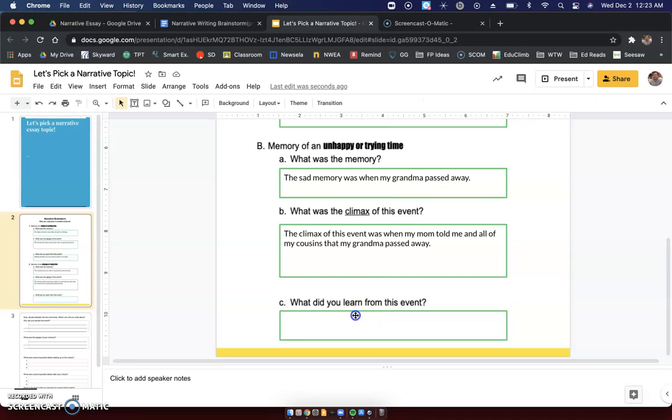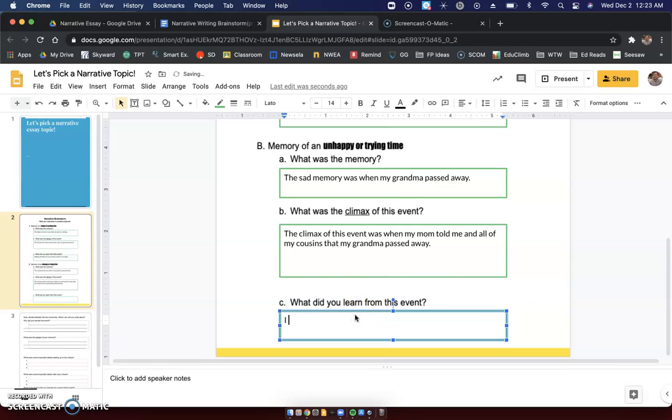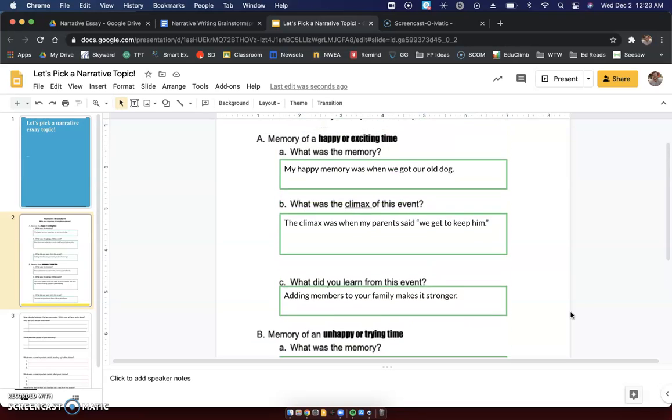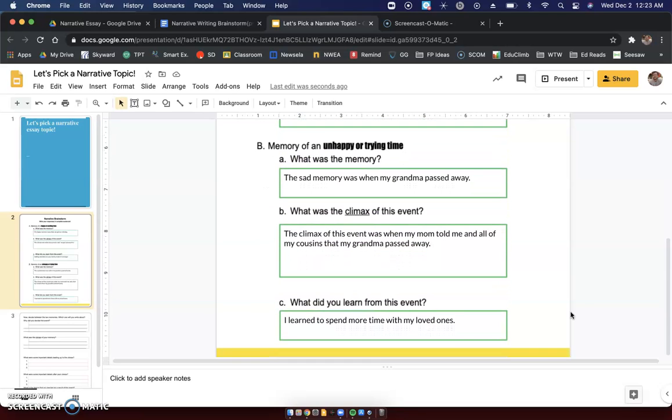Okay. What did I learn from this event? I learned to spend more time with my loved ones. All right, I learned to spend more time with the people that are important to me, because someday they might not be here. Okay. All right, so now we have a happy memory, and we have an unhappy memory, or a trying, sad, scary memory. I want you to pause if you're not quite done with this slide here, and finish that up.